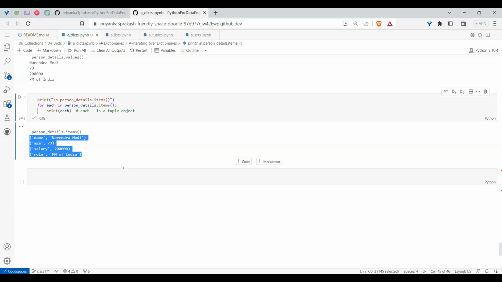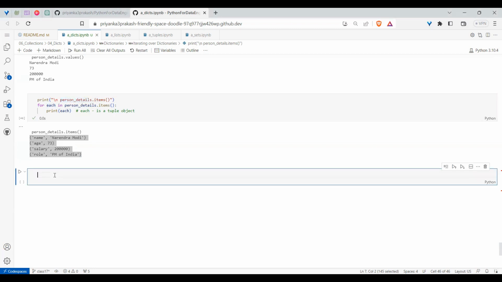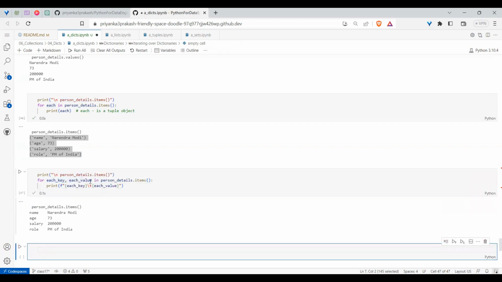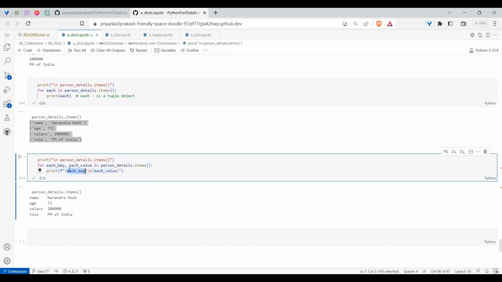If you want two values, anyhow you are getting two values at a time, right? As you are getting two values, why can't you assign to two variables instead of one variable? If you do that, it is called the unpacking concept. As you are getting two values at a time, instead of assigning to a single object, you are assigning to two variables. Then you can work individually with the key and the value also. Whatever operations you want to do.